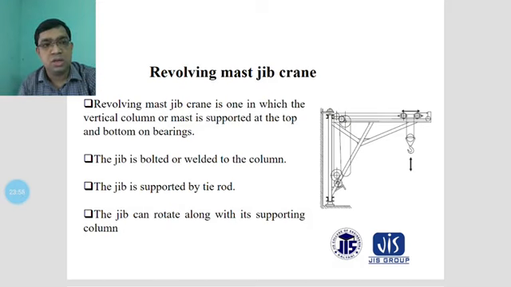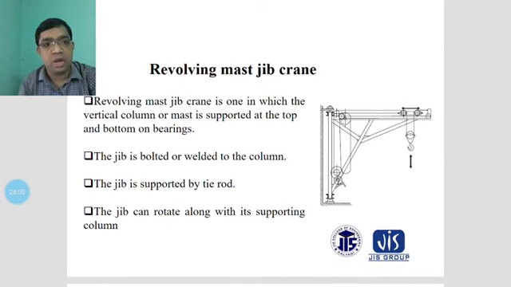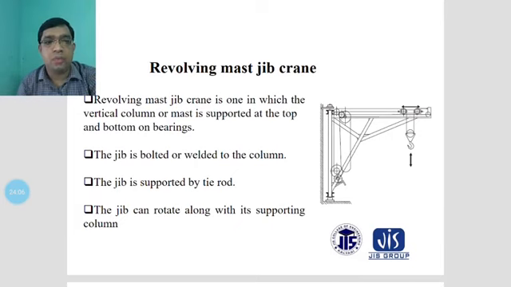At the end of the tie rod a hook is mounted. The jib crane can rotate along with its supporting column, and this is mounted by welding.